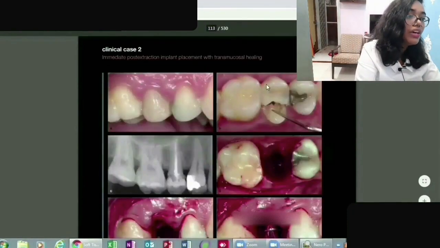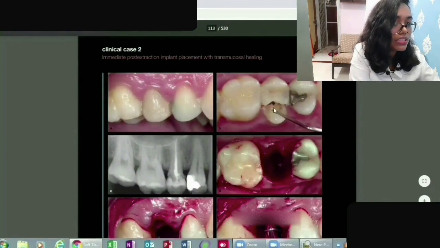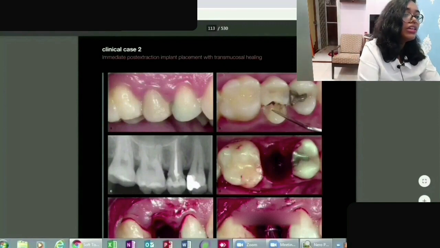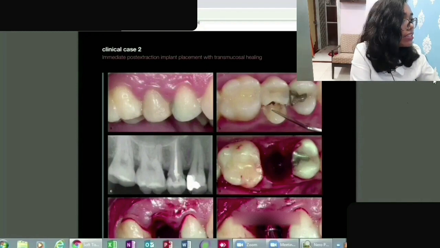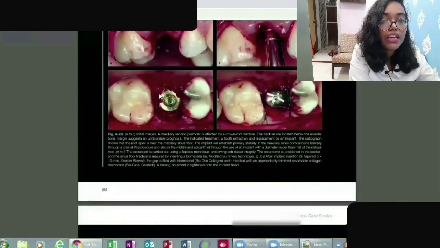This is the second case. Here also you can see in the second premolar region, see the tooth, see the x-ray here, see the image. There would have been a discussion with the doctors as well as with the patient, whether the patient wants to keep the tooth or not, and it is pretty obvious that they have decided, because the tooth has been distorted, so they have extracted the tooth. And in this image you can see they have placed the implant immediately.